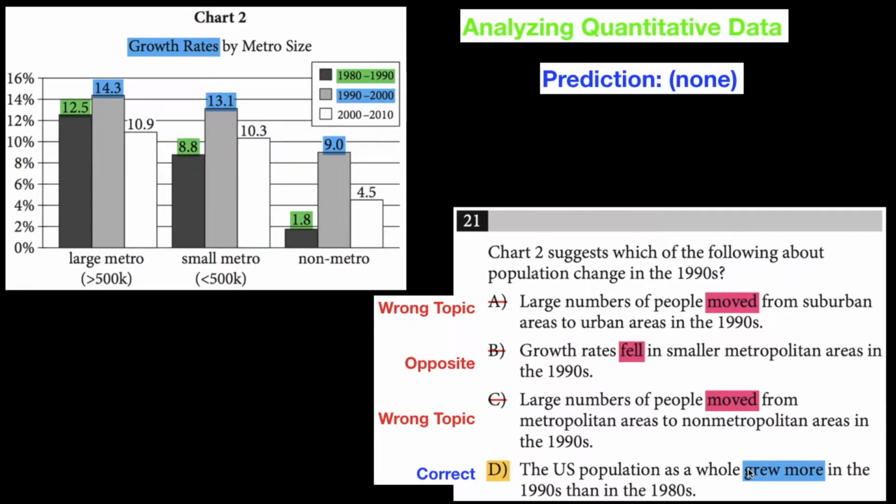D is true. Grew more in the 1990s than 1980s. All of the blue numbers are all higher than all of the green numbers. So that's why D is correct.